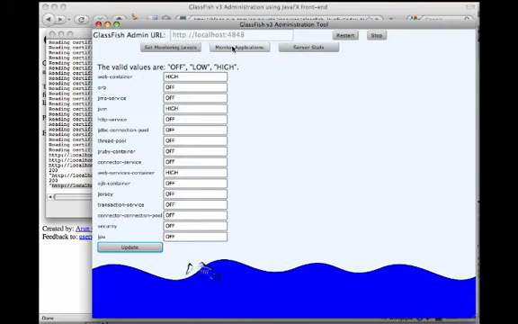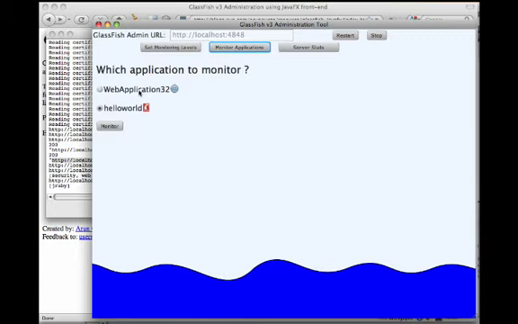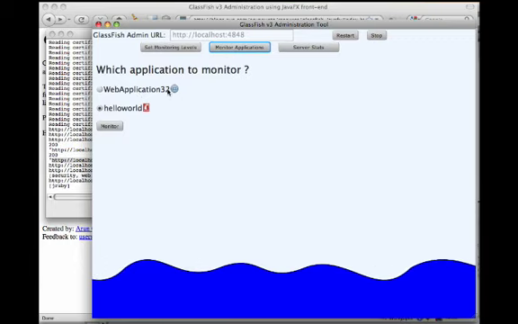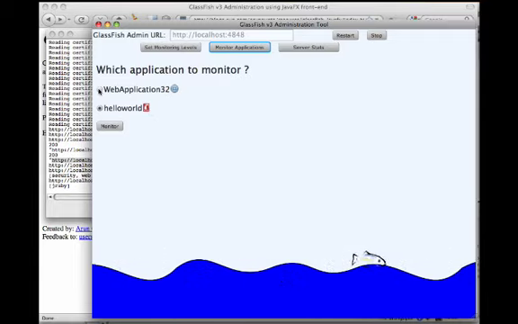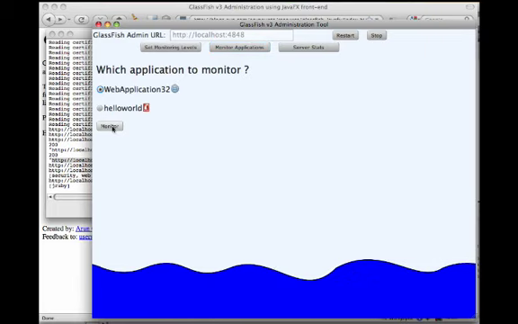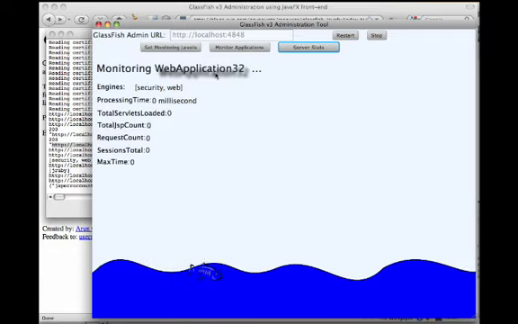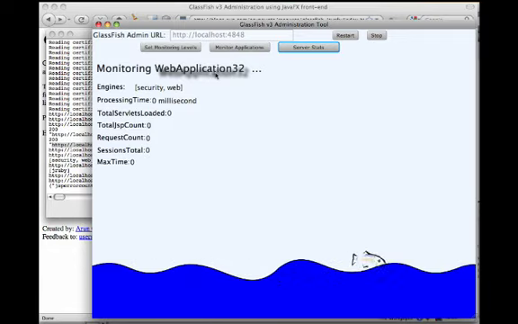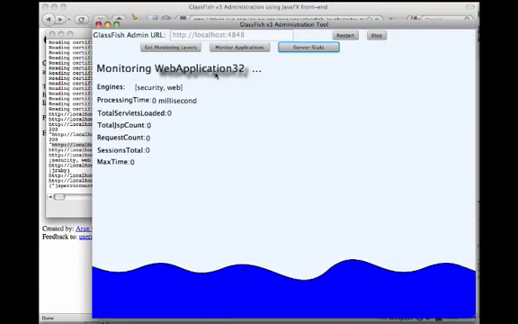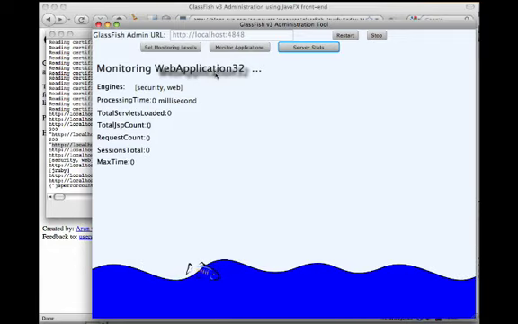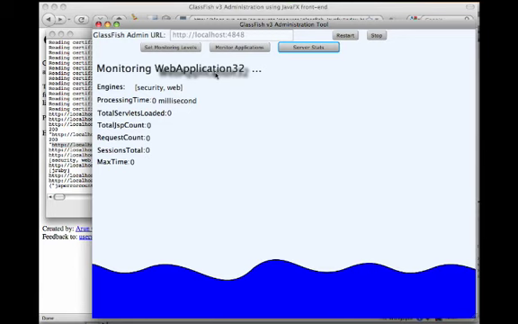Let's click on Monitor Applications now. It shows the list of applications that are currently deployed on this application server. Each application is accompanied by an icon, a web or a Rails application. If we select Web Application and click on Monitor, then it shows us monitoring web application, and it shows us a subset of the monitoring attributes that are available for this application. Let's go to the browser and invoke this application a few times, and then we'll come back to our tool to see how the data has updated.